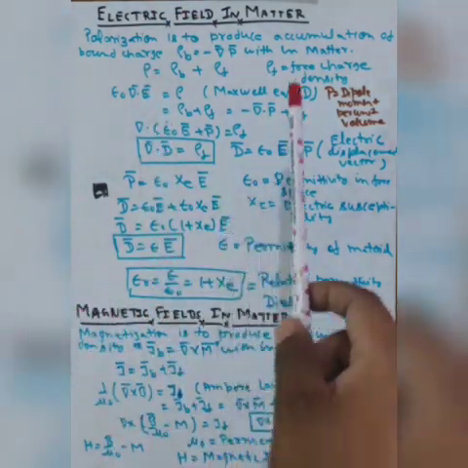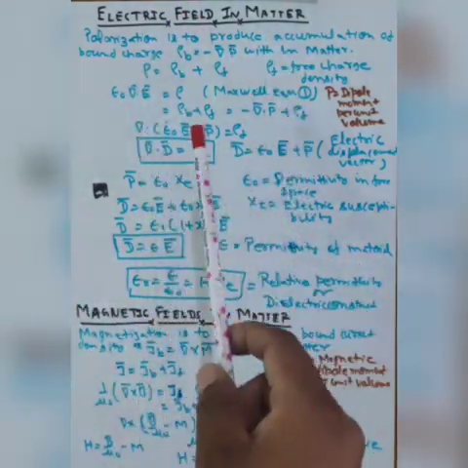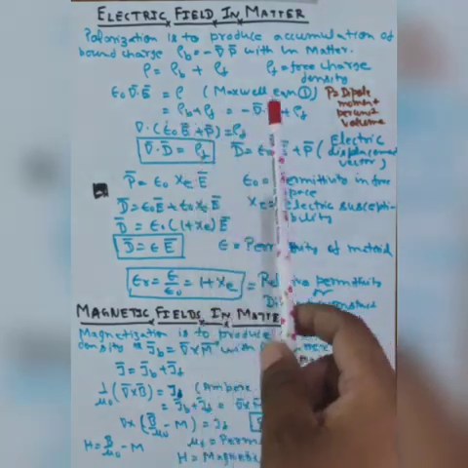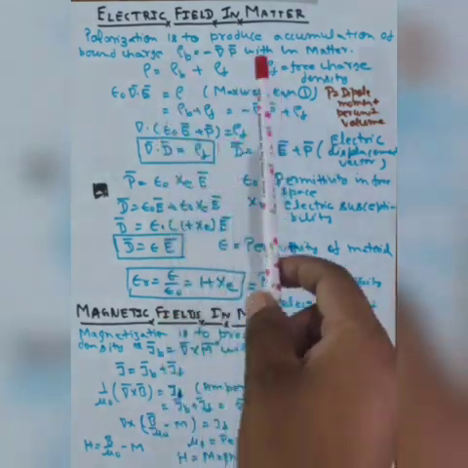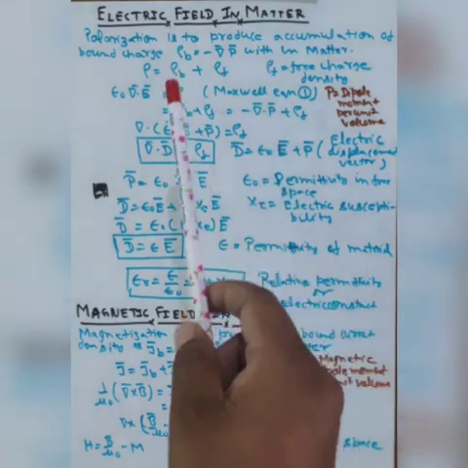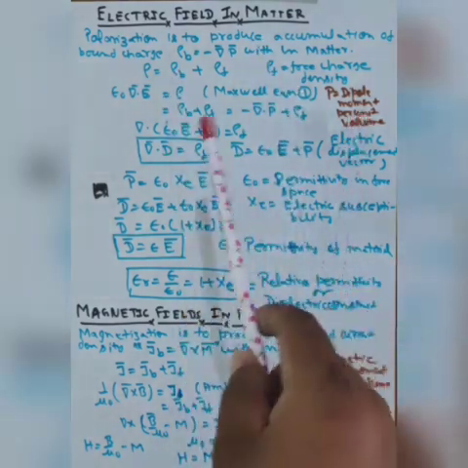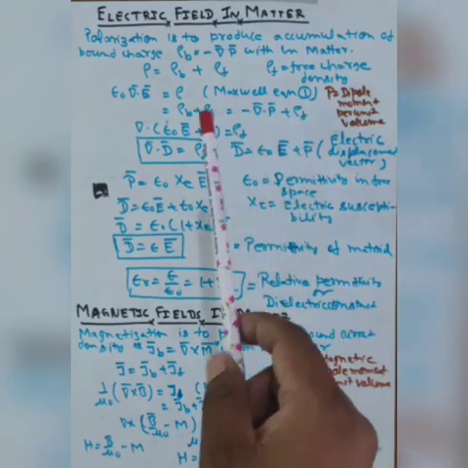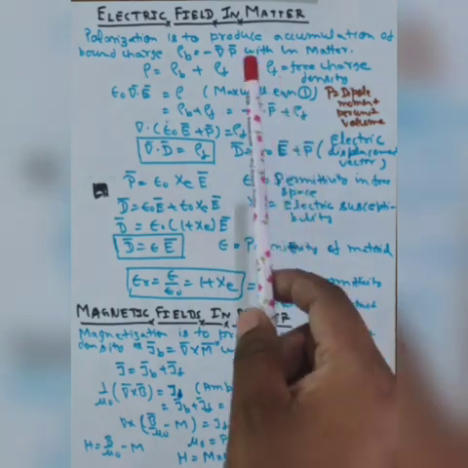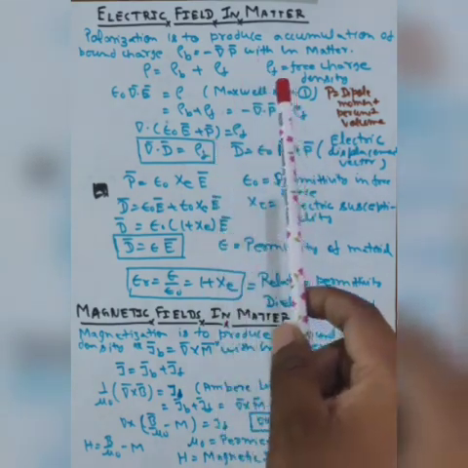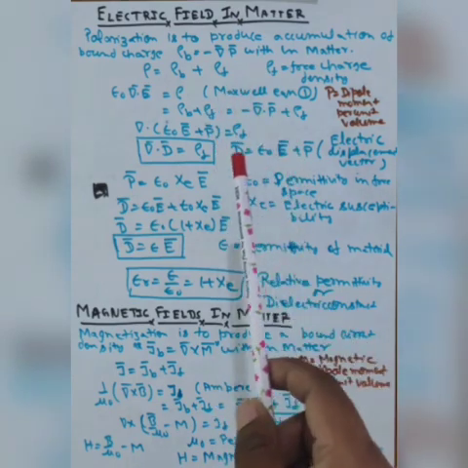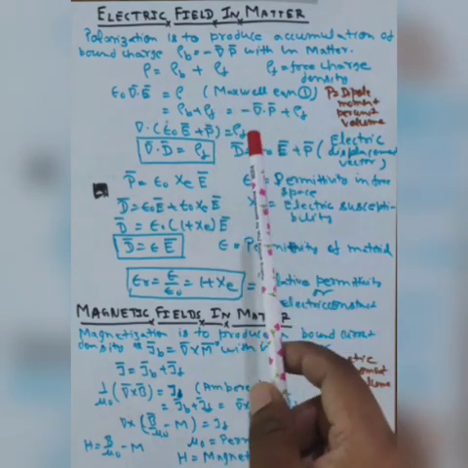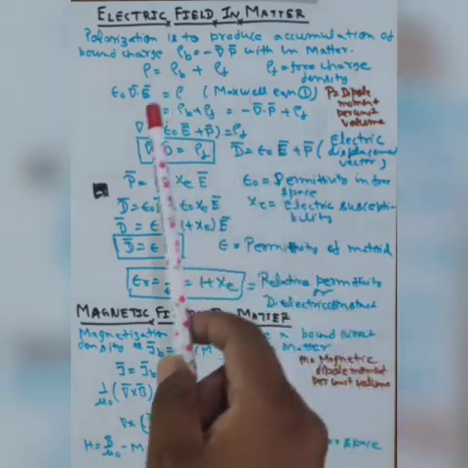Suppose that if the polarization is non-uniform, we get an accumulation of bound charge within the matter as well as on the surface. So the net bound charge, represented by a volume integration of bound charge, is equal and opposite to the amount that has been pushed out through the surface.